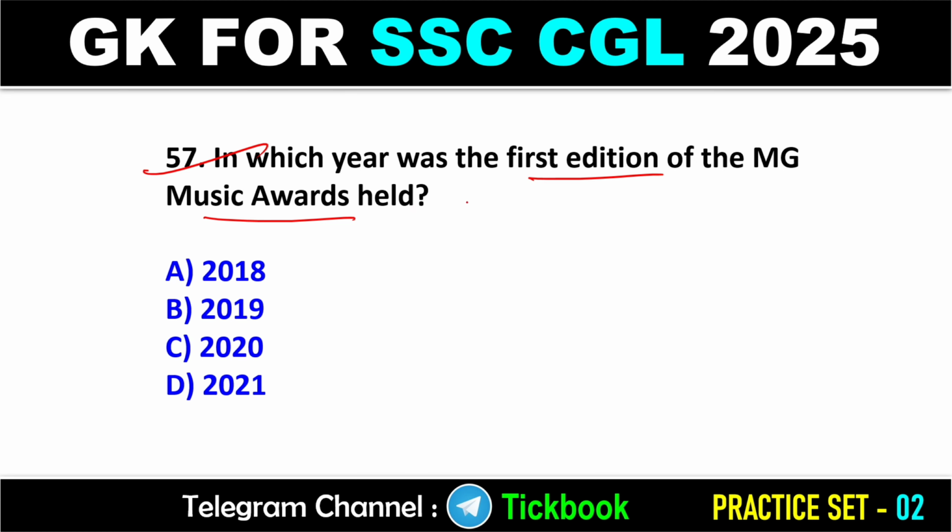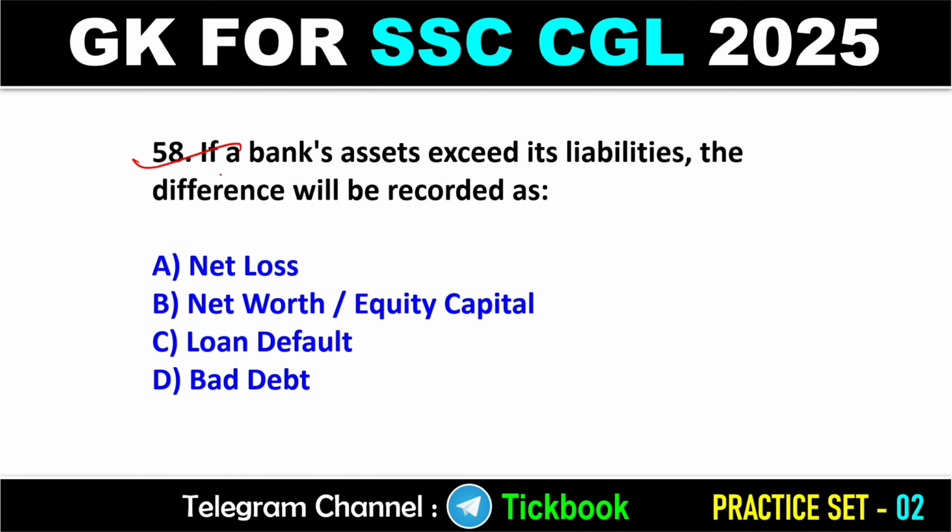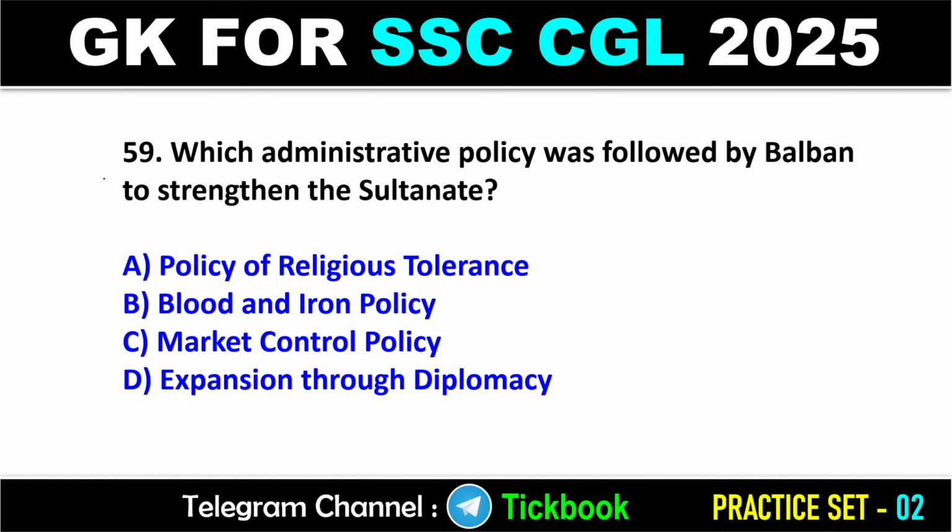57. In which year was the first edition of the MG Music Award held? This is given by the Nagaland state, and option number D is the right answer, again 2021. 58. If a bank's assets exceed its liabilities, the difference will be recorded as option number B, net worth, equity capital. 59. And the last question, which administrative policy was followed by Balban to strengthen the Sultanate? Option number B, blood and iron policy, followed by Balban, right?